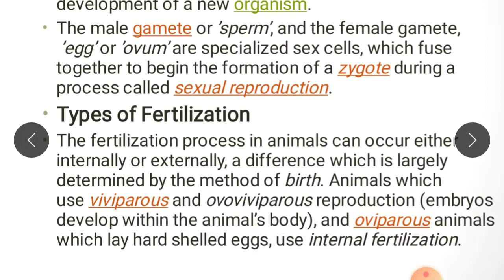And oviparous animals which lay hard-shelled eggs use internal fertilization. Oviparous animals lay eggs, right? And they also show internal fertilization.